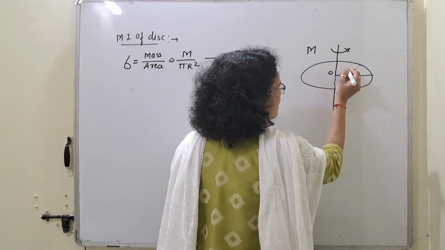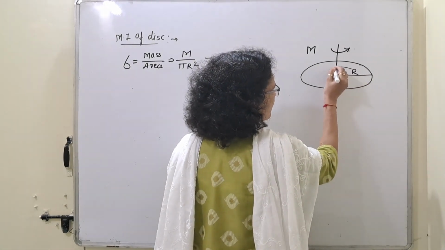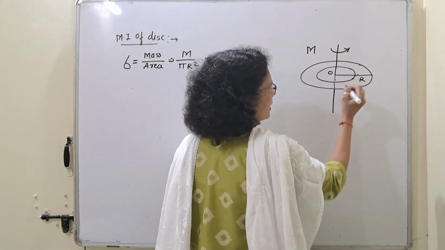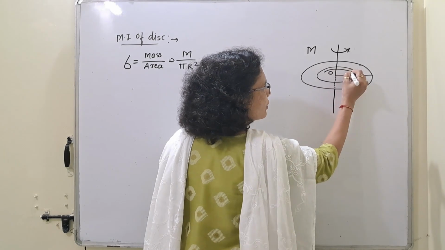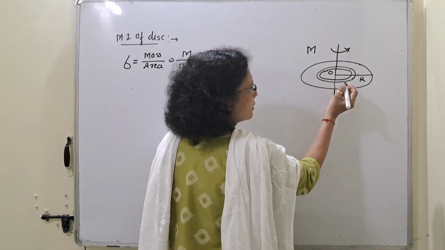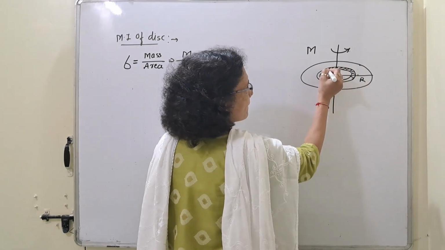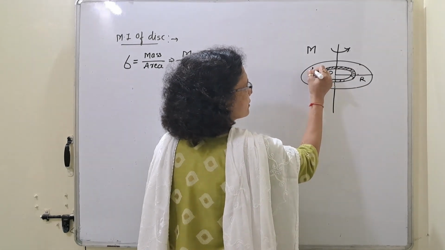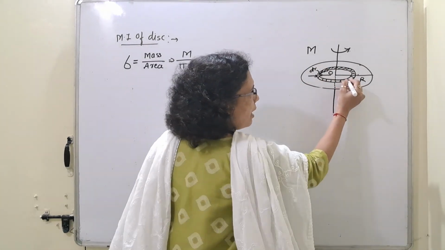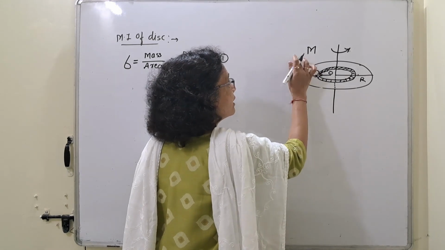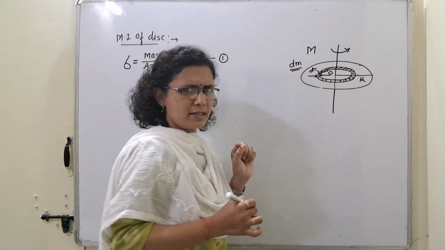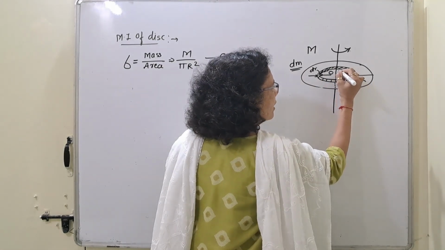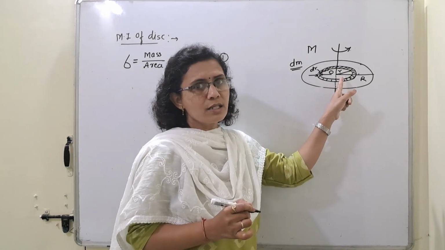Like that, we will consider one ring of width dr. Let the mass of this ring be dm, a small mass. This ring is of radius small r.